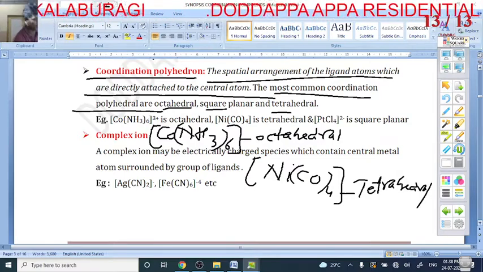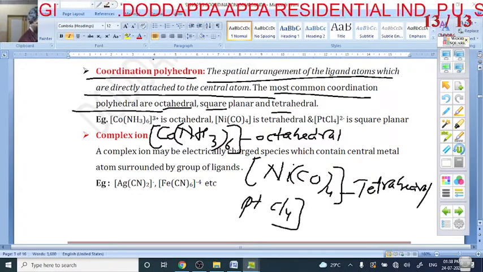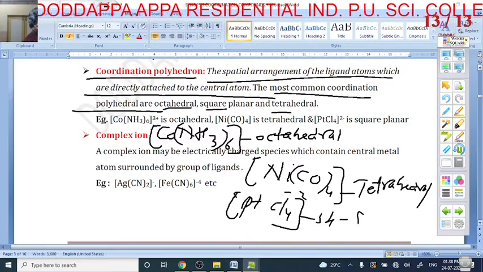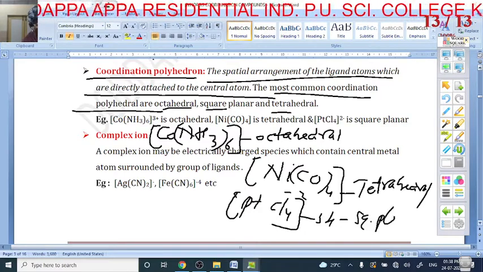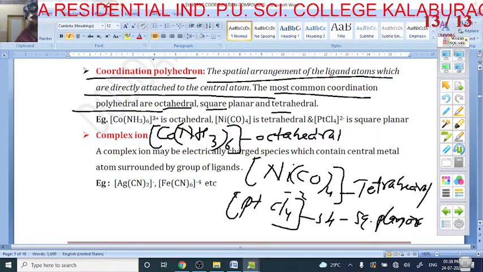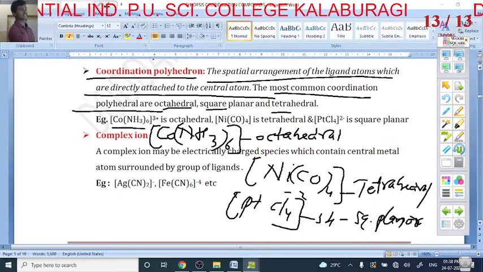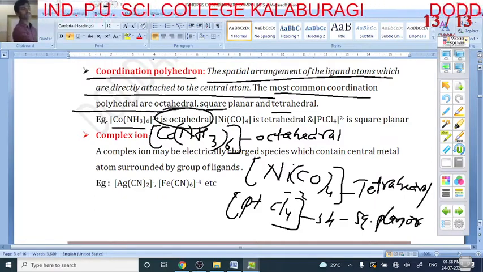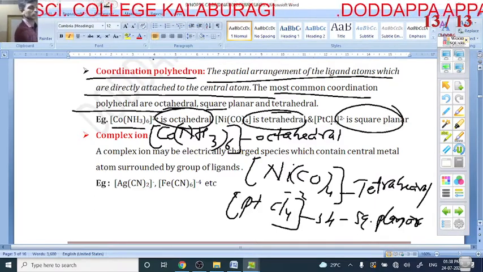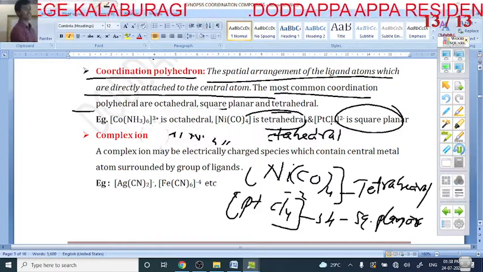One more example is PtCl4 2-. What is the coordination number? 4. But what is the coordination polyhedron? It is square planar. So here, in this complex, the coordination number is 6 and it is called octahedron. Here the coordination number is 4 and it is called tetrahedron. Here the coordination number is 4 and it is called square planar. So that is about the coordination polyhedron.